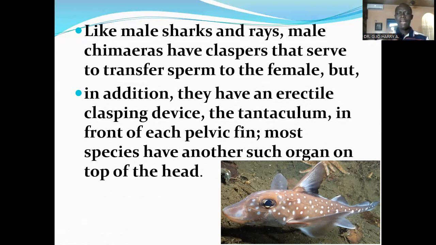So they have claspers, like a penis for sexual intercourse, used to transfer sperm to the female. In addition to the claspers, they also have the tentaculum, which is usually in front of the pelvic fin, and most species have another organ on top of the head that is also used for copulation.